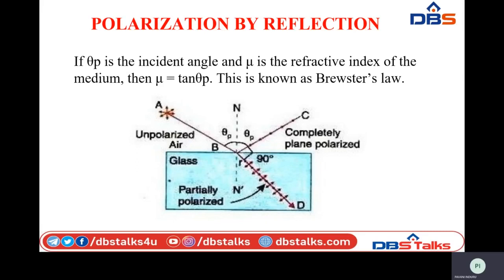Here theta p is nothing but the angle between the incident ray and the normal, which is known as the angle of incidence. Whenever we vary this angle of incidence, the reflected ray will become completely plane polarized, and inside we have another light ray which is bent and travels inside the glass material. It is nothing but the refracted light ray. At a particular angle of incidence, known as the Brewster angle, we will observe that